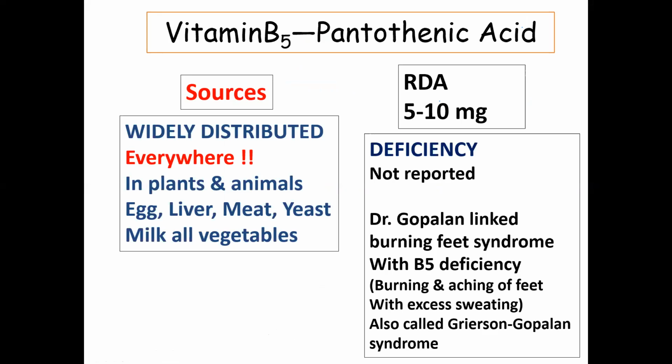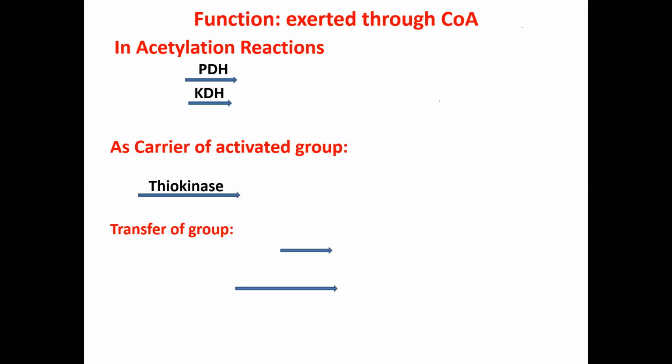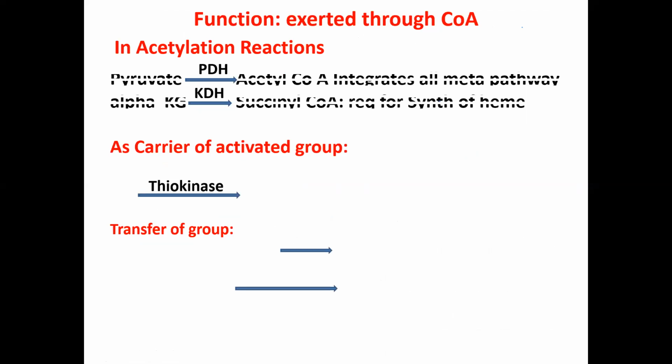Deficiency is not reported. Still, burning feet syndrome of Gopalan is reported with the deficiency of this pantothenic acid. It is also called Grierson-Gopalan syndrome, but hardly any deficiency is there because it is widely distributed. Functions of this will be exerted through coenzyme A. If you remember, in almost all metabolism we use coenzyme A. Again, PDH and alpha ketoglutarate dehydrogenase are multi-enzyme complexes, and coenzyme is needed.